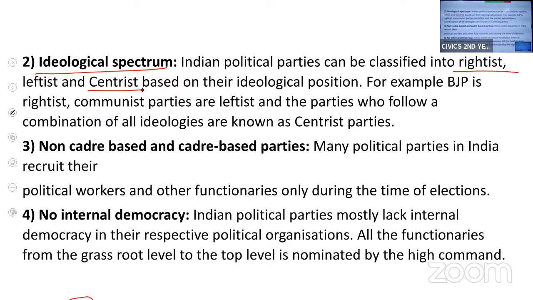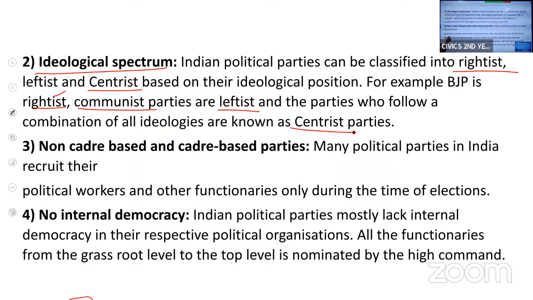For example, BJP is rightist, Communist Party is leftist. And the parties which have a combination of both the rightist and leftist are known as centrist parties. Their ideology is a combination of different ideologies.